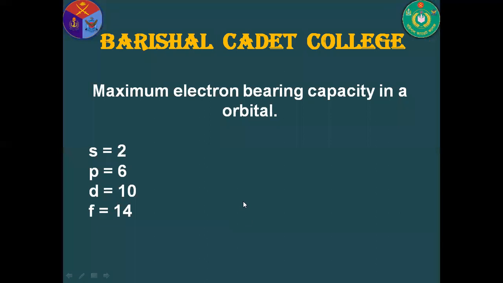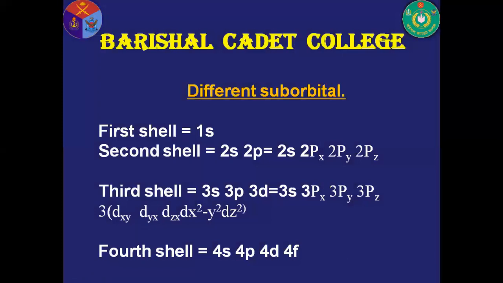Now the maximum electron bearing capacity in different orbitals: for s orbital 2, for p orbital 6, for d orbital 10, and for f orbital 14. Here for the first shell, the s orbital contains 2 electrons and it has no classification.